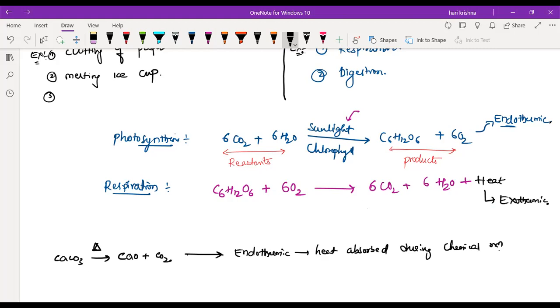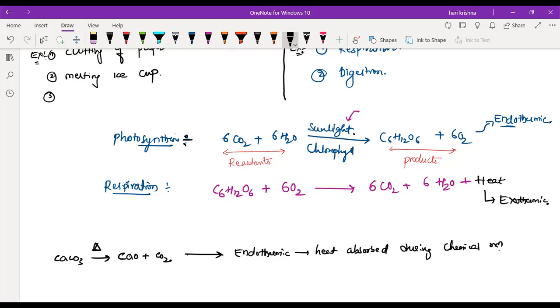Is the example clear? Now, can you tell me, the same photosynthesis process, will it happen in the absence of sunlight? No, sir. Because there is no heat energy, the chemical reaction will not happen. It happens only if you are supplying the heat energy.